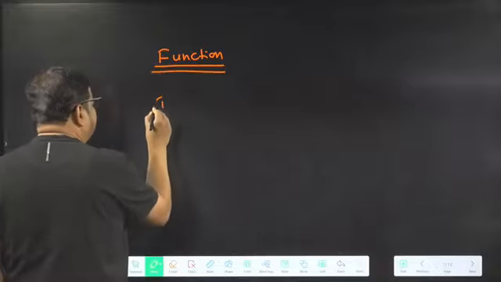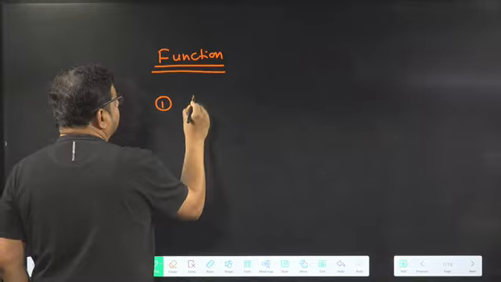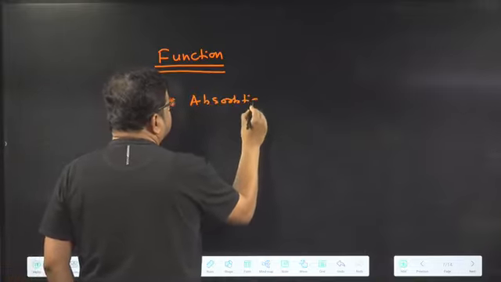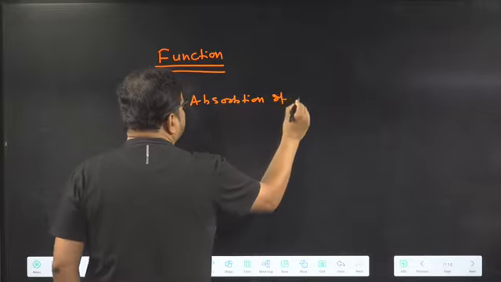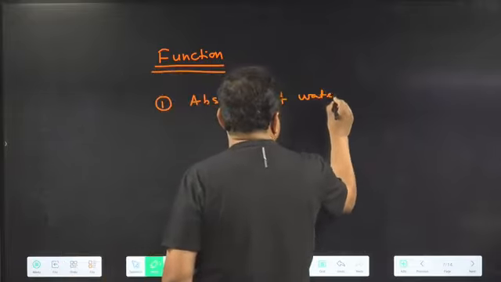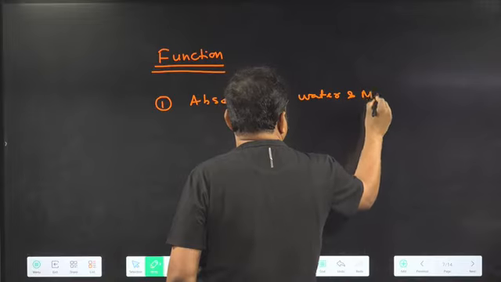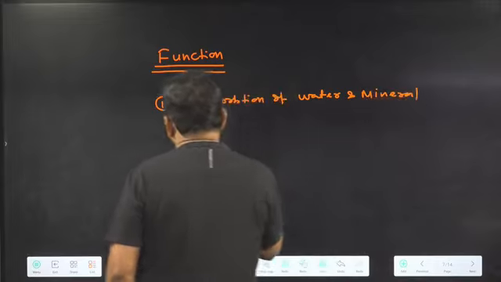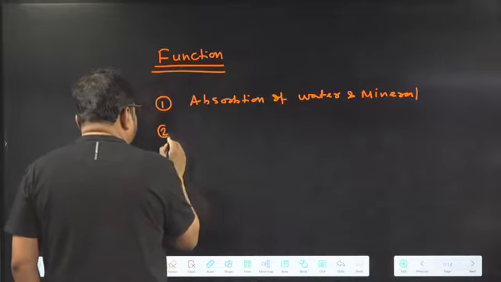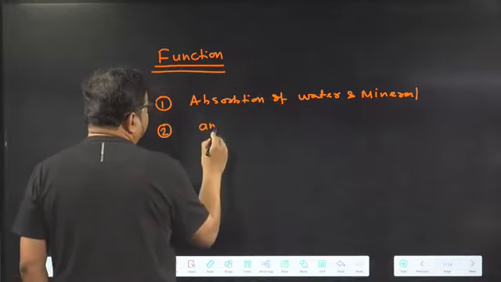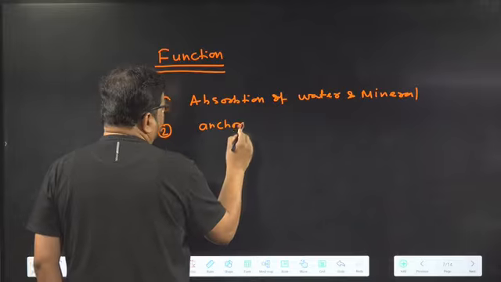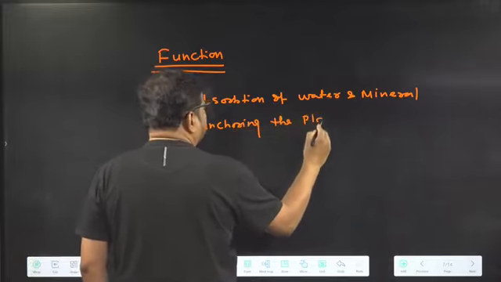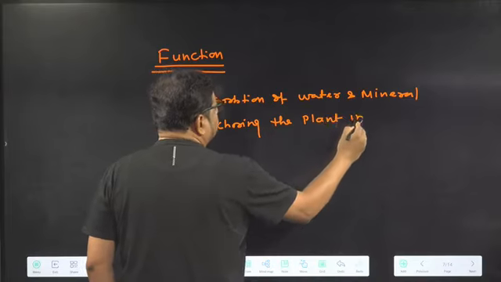So the very first function is absorption of water and mineral. And the second function is anchoring the plant in soil.